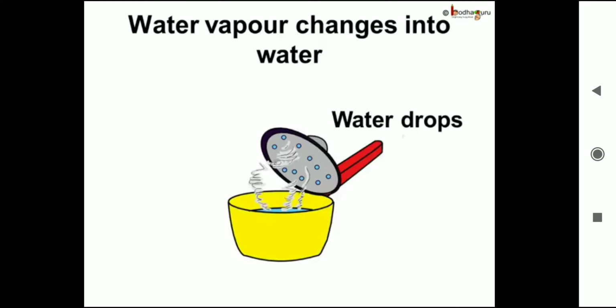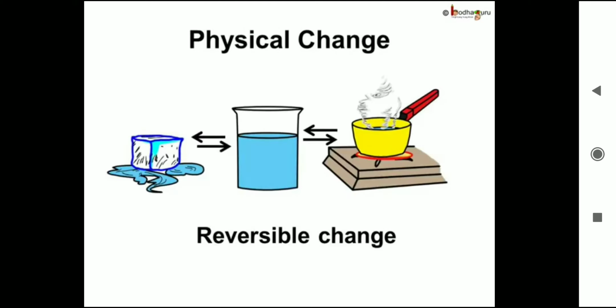This change can be reversed by reversing the conditions. Like if we cool water vapor, it turns into water. And if we heat the ice, it becomes water again. This kind of reversible change is called physical change.